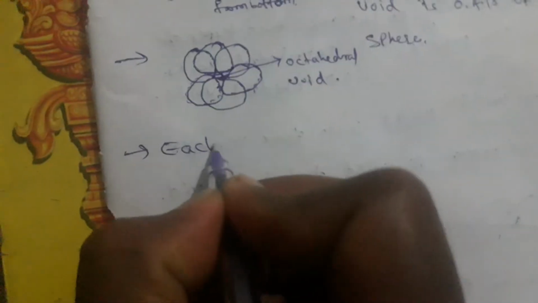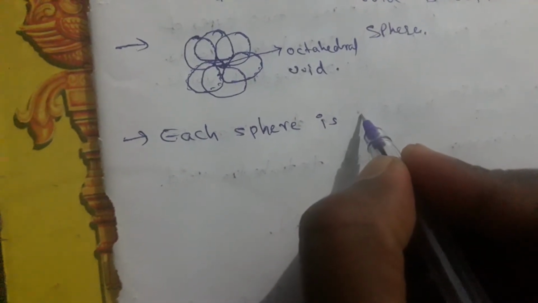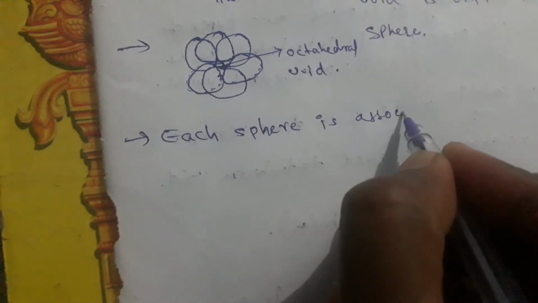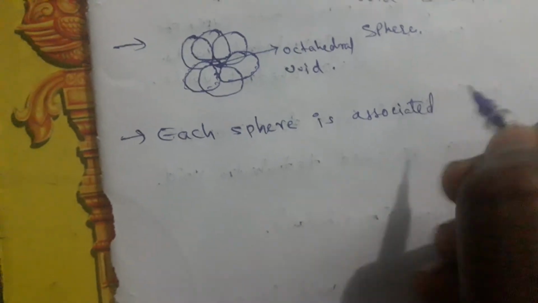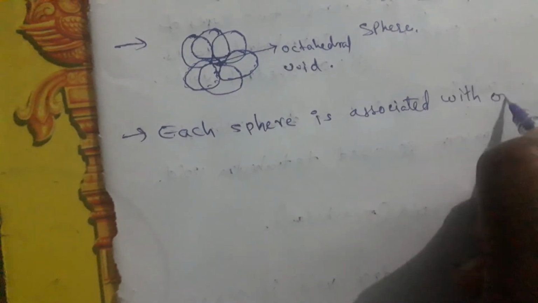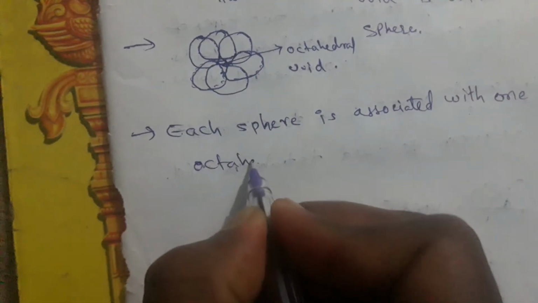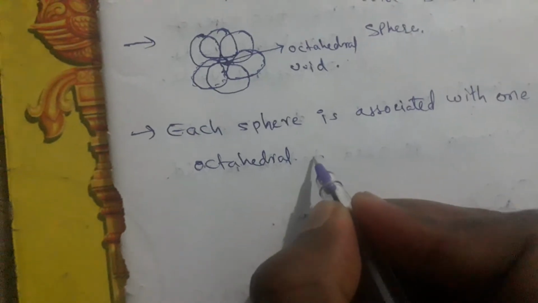Each sphere is associated with one octahedral void.